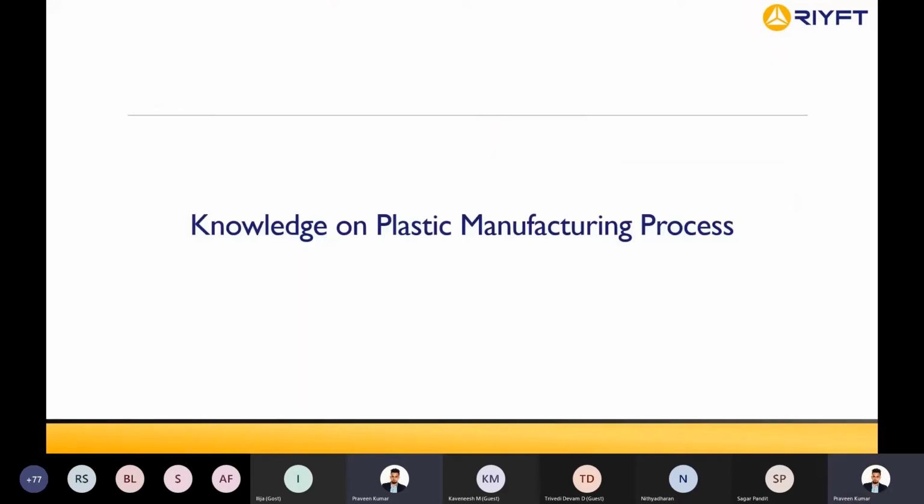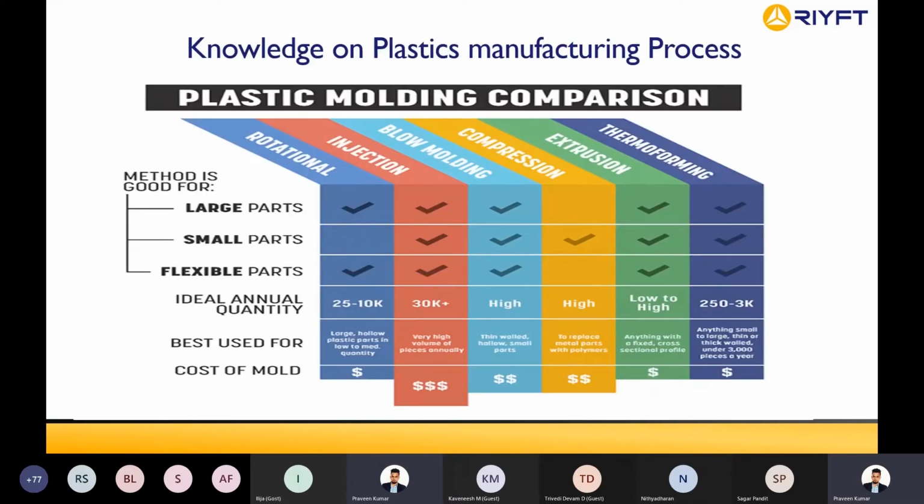The next kind of knowledge which we require in the industry from our design engineer is the plastic manufacturing process. Can anyone tell me what are the different manufacturing techniques or processes we use to create plastics? What are the different molding processes? Molding, good. Injection molding, blow molding, 3D printing, very good. Vacuum forming, good. Who said that? Arun. Blow molding, injection molding, extrusion. Okay, good. So these are the different plastic molding processes we have: rotational molding, injection molding, blow molding, compression molding, extrusion, and thermoforming.